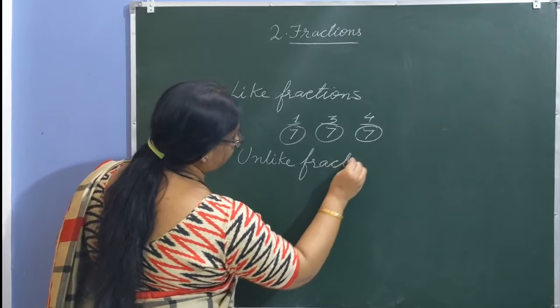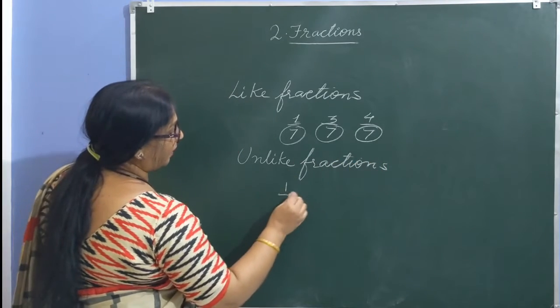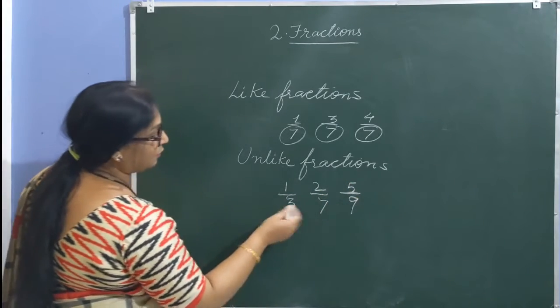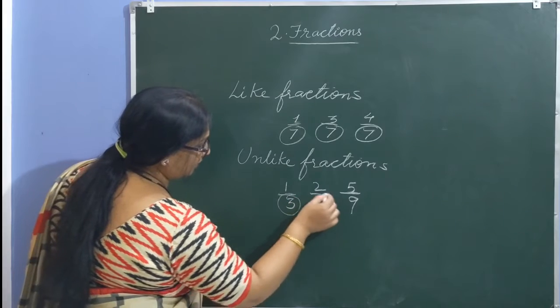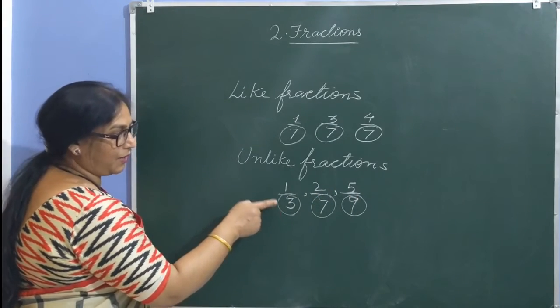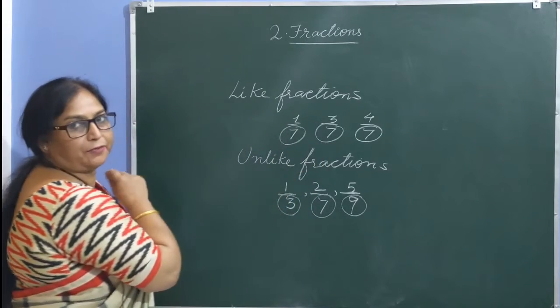Unlike fractions example, 1 by 3, 2 by 7, 5 by 9. In all these cases you can see 3, 7, 9. All the denominators are different. Such fractions are called unlike fractions, and if the denominators are the same, they are called like fractions.